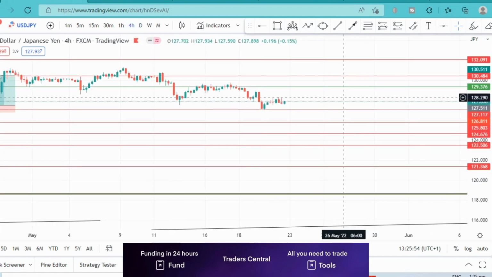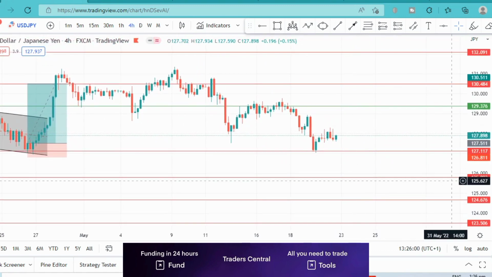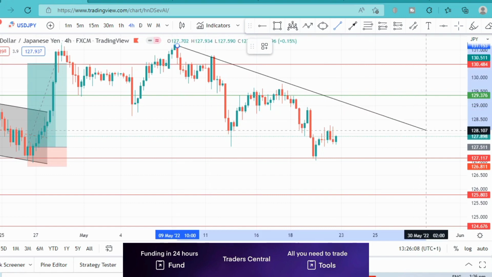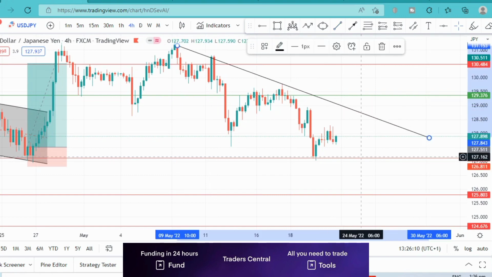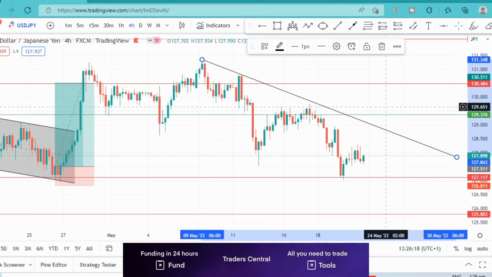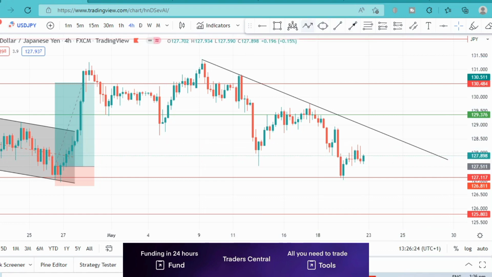And if we go to the 4-hourly time frame, again, this is what we're looking at on the 4-hourly time frame. Again, I'm not going to rush to sell until there's a break of this support area around the 127 area. If not, we just wait and see, and then we can trade the trend line as well in case price continues to the upside. So if price continues this up move right to this place, we would only buy once there's a break, or break and retest, of this trend line. That's when we'll be looking to buy.